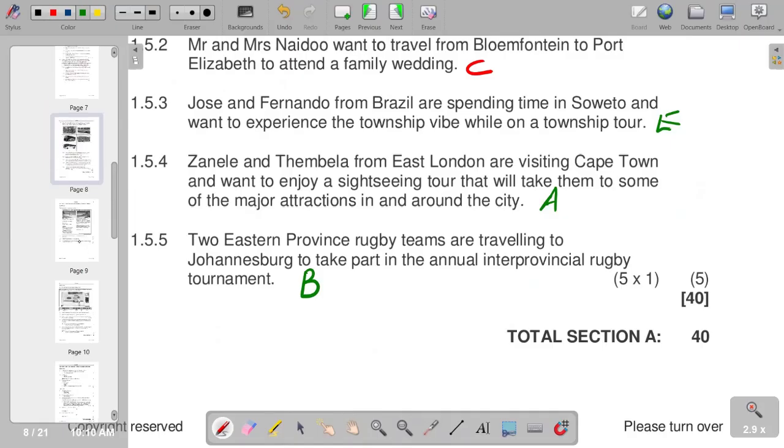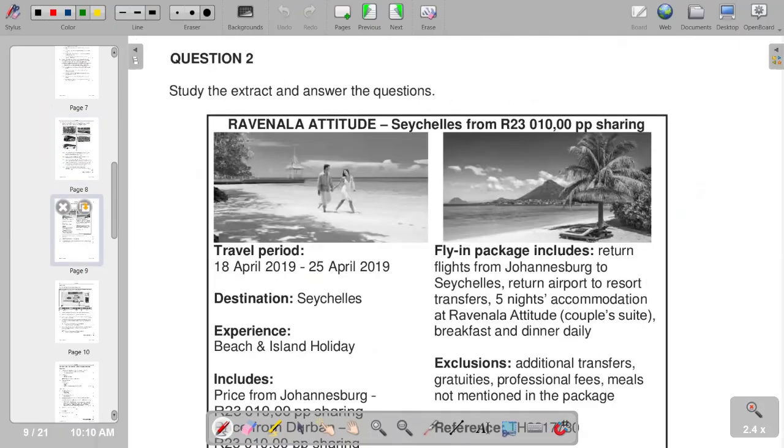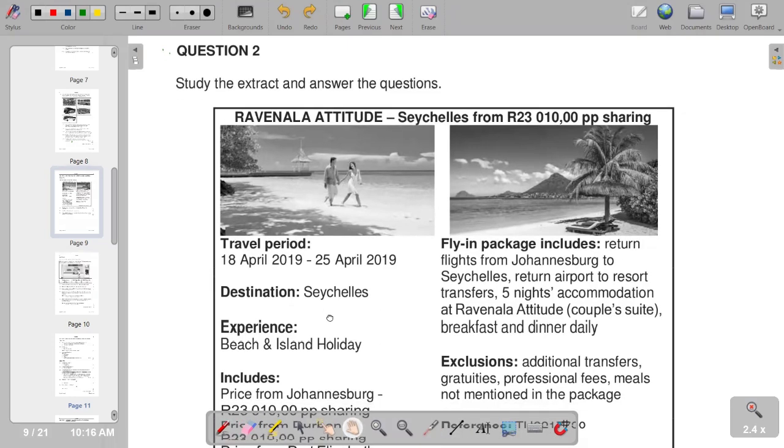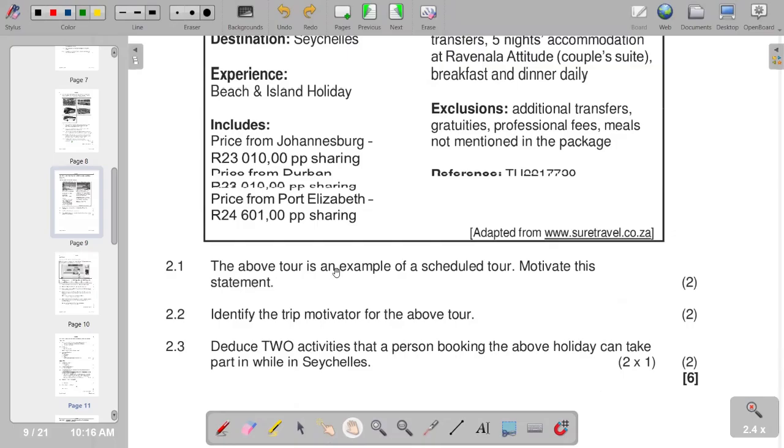So we'll move on to the next section, which is our section B. We're going to look at question 2. Our question 2 reads: study the extract and answer the questions. So we're given an extract, a tour costing 23,010 rands. So basically this is the information that we have. You just need to go through the information that we are given. So the first question reads, the above tour is an example of a scheduled tour. Motivate this statement. So you have to show us why it is a scheduled tour.